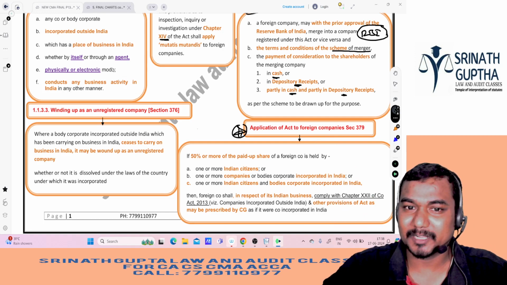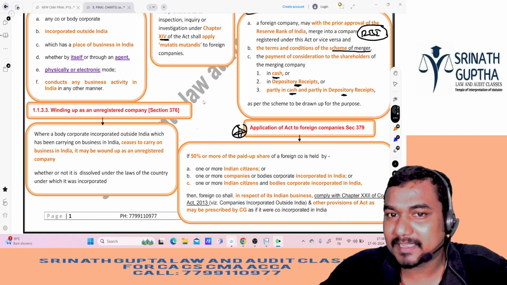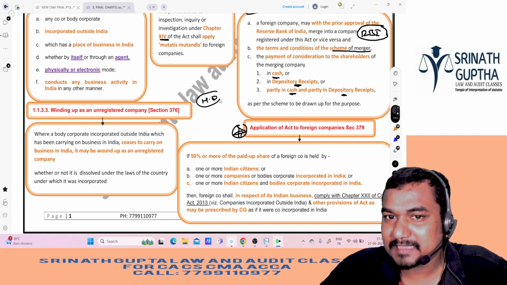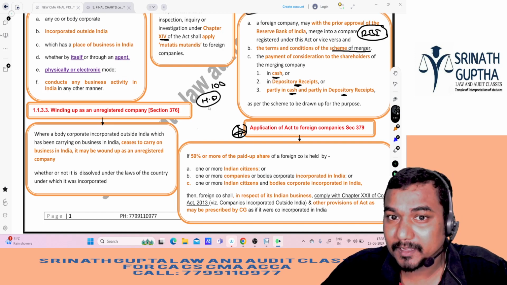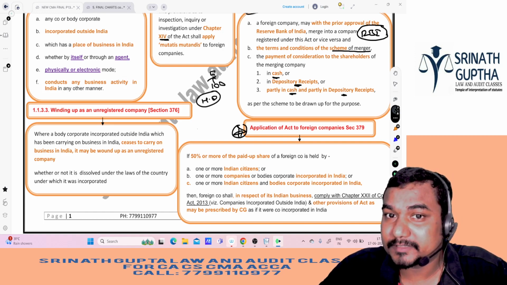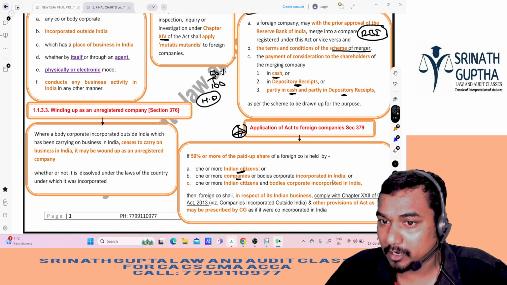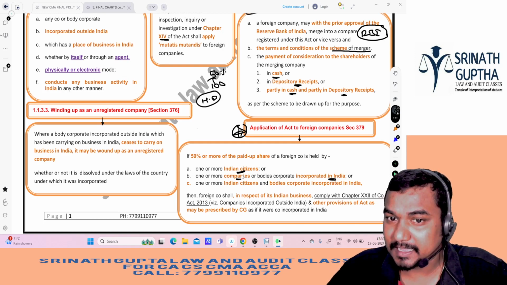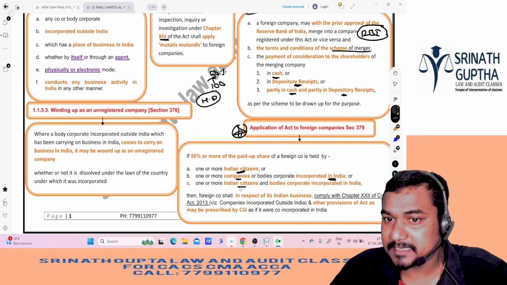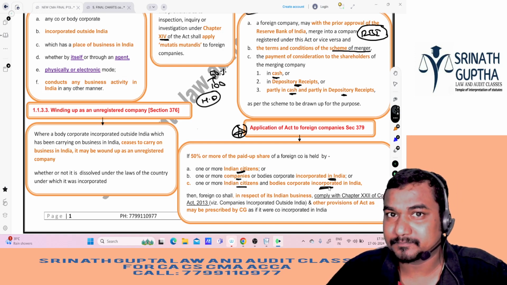Let us see what those are. For example, there is a company called Harley Davidson. It has 100 shares. Out of 100, more than 50% of the shares are held by Indian citizens or Indian companies, one or more companies or body corporates incorporated in India, that is, Indian citizens and Indian companies jointly.